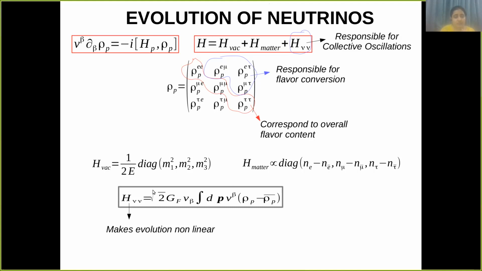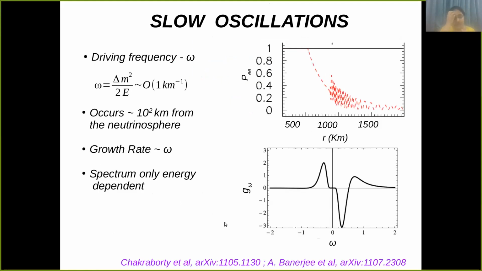Also note that this neutrino-neutrino interaction term, this integration, consists of both the energy part as well as the angular part. Now, the overall oscillations are governed by three factors: omega, which is the vacuum frequency, the matter term lambda, and the neutrino density mu.